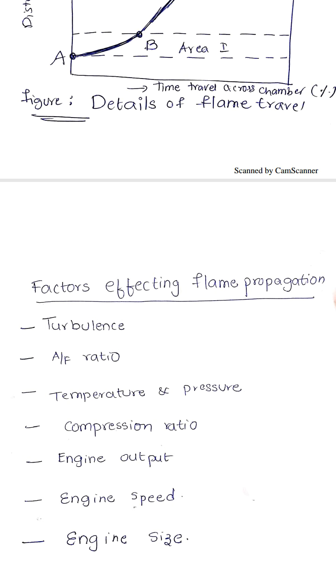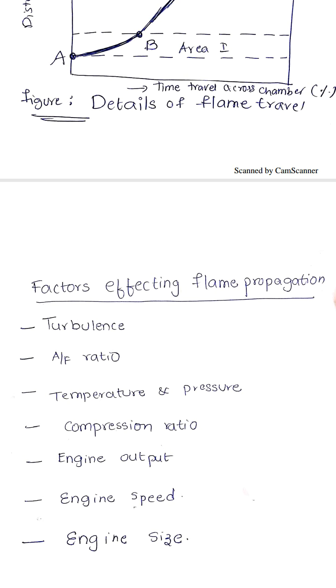I discuss first of all turbulence. Turbulence plays an important or key role in flame propagation, which is always directly proportional to engine speed. Turbulence always increases the mixture strength of unburned charge. When we have a sufficient amount of good mixture, the heat transfer rate between burnt gases and unburnt charge is good.